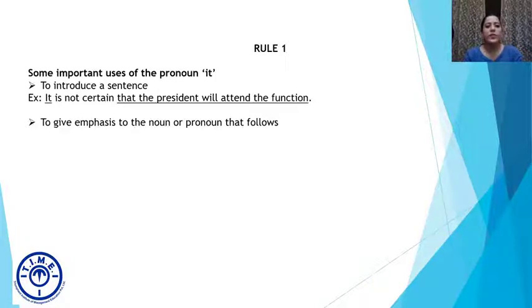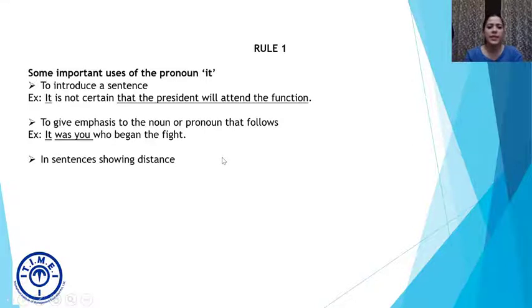Second one is to give emphasis to the noun or pronoun that follows. If there is a noun or pronoun which is following it, then it is serving to emphasize that noun or pronoun, to provide stress to that. Example, it was you who began the fight. I can very easily say you began the fight, but to put special stress that it was you who began the fight, I'm putting more emphasis on the pronoun which is following. In our case, you is the pronoun here.